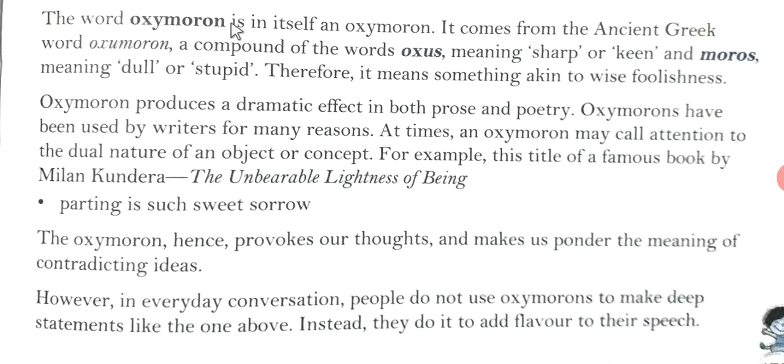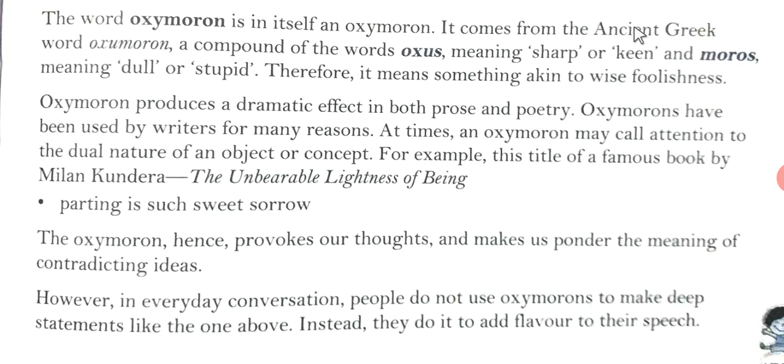The word oxymoron is in itself an oxymoron. It comes from the ancient Greek word oxymoron, a compound of words. Oxys means sharp or keen, and moros means dull or stupid. Therefore, it means akin to wise foolishness.